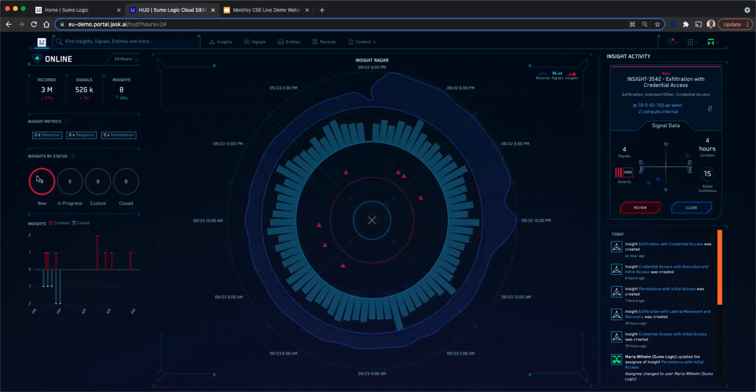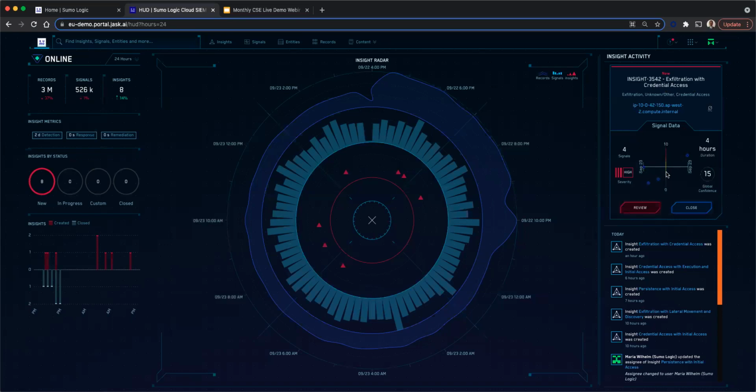You can also see some metrics here. This shows the insights by status. There are 8 new here, and we also see in progress, custom, and closed. You can see the insights broken down by signals, with color coding. On the right-hand side, I can see the latest insight generated now, an insight number for exfiltration with credential access. You can see a plus symbol here. The horizontal axis shows the timeline.